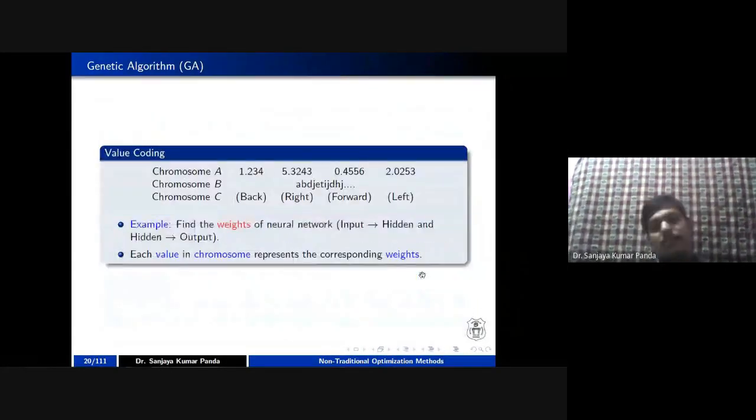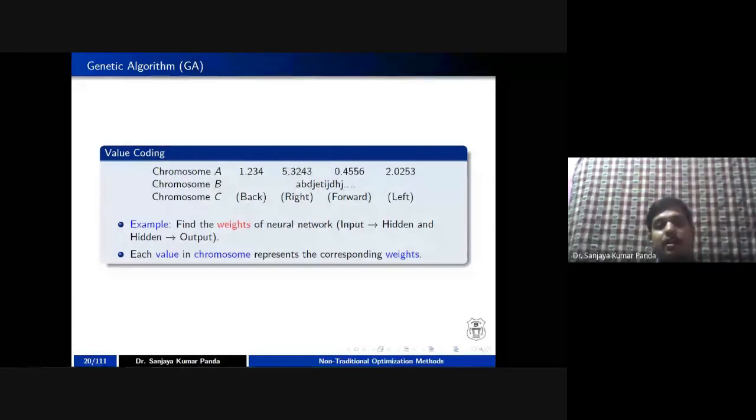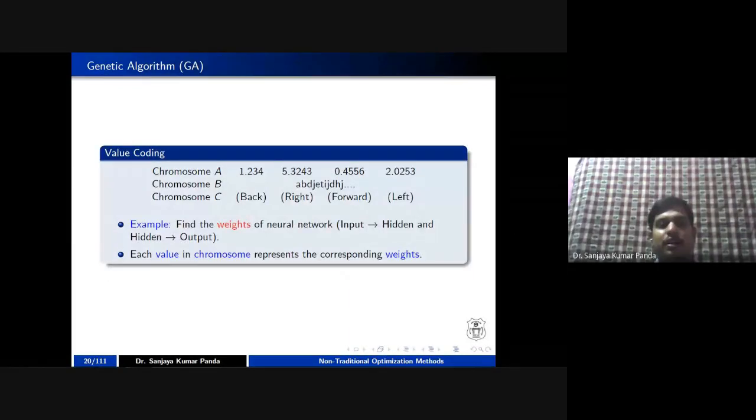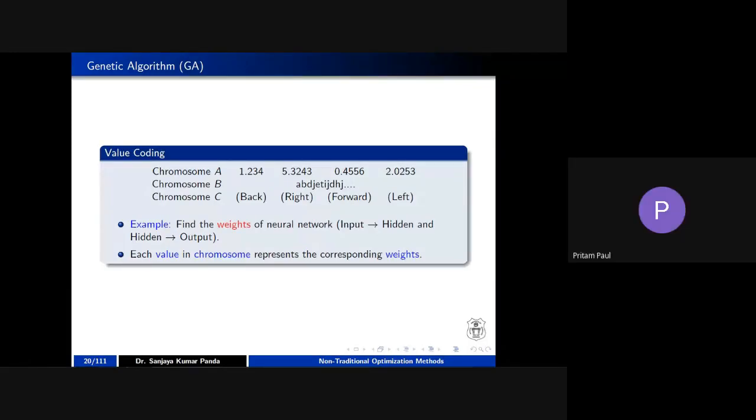Next, similarly, you can go for value coding. In value coding, you can take a real number, I can take 1.234, 5.3243 also. I can take a string also, or a group of strings, or with some special characters also, I can initialize a chromosome. But in general, we are referring to binary coding. So we will focus more on binary coding in order to understand the rest of the steps of your genetic algorithm.